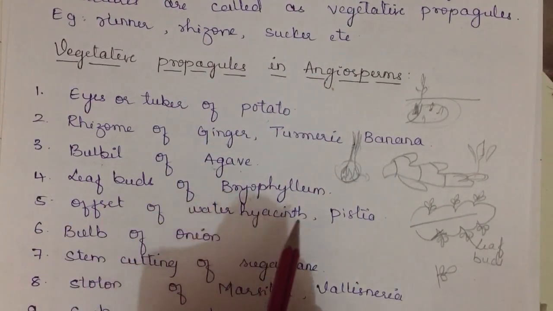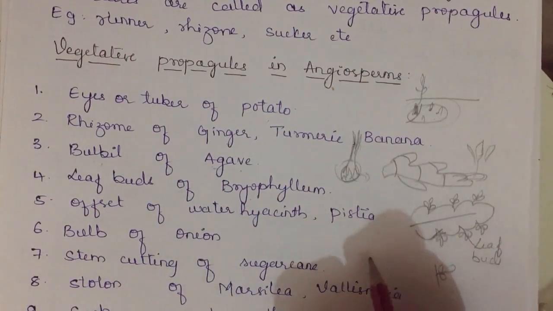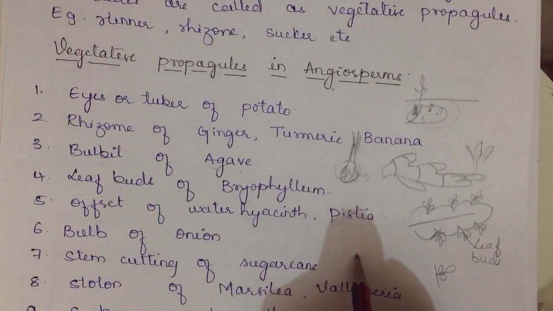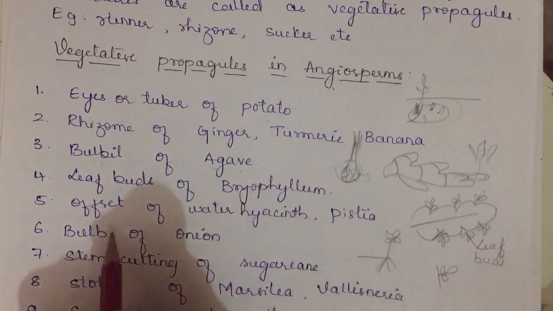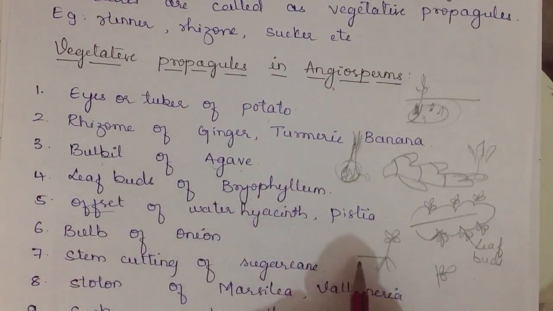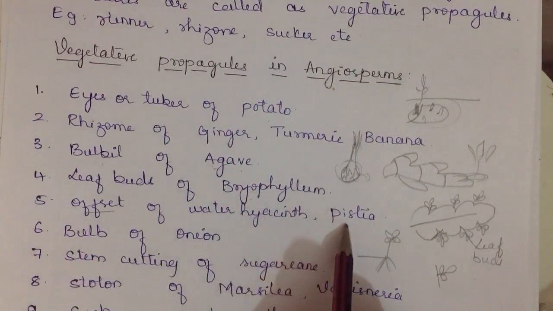Offset of water hyacinth and pistia. An offset is nothing but a lateral branch with a shoot with a short internode, and each node bearing a rosette of leaves and a tuft of roots. That is why we call it an offset. Especially this characteristic feature you can find in aquatic plants, that is water hyacinth and pistia.